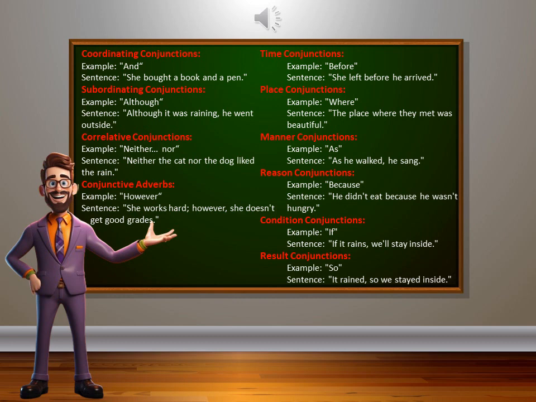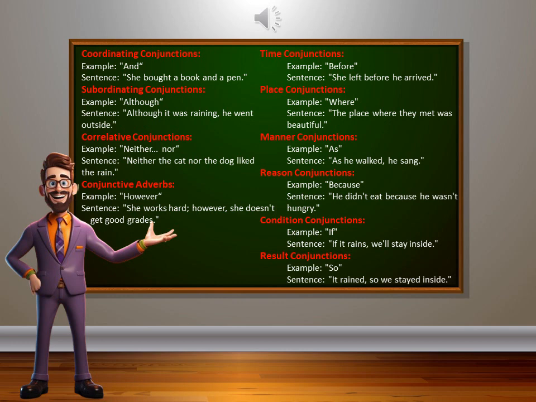Certainly. Here are examples of conjunctions along with sentences that use them. Coordinating conjunctions. Example, and. She bought a book and a pen. Subordinating conjunctions. Example, although. Although it was raining, he went outside. Correlative conjunctions. Example, neither nor. Neither the cat nor the dog liked the rain. Conjunctive adverbs. Example, however. She works hard, however, she doesn't get good grades.